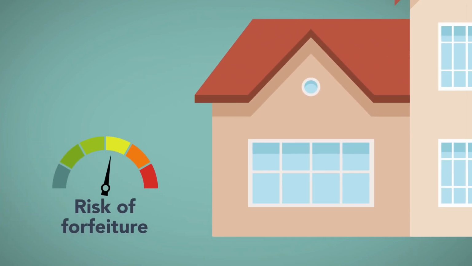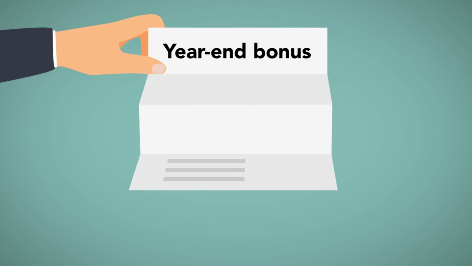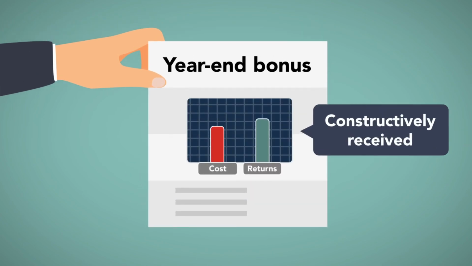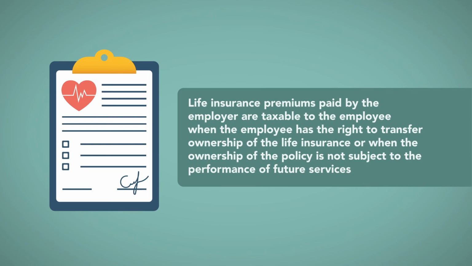Property is subject to a substantial risk of forfeiture if the receipt is contingent on a future event. For example, an employee's year-end bonus would not be considered constructively received if it is contingent on certain revenue goals being accomplished, when those goals won't be measured until January. Note that life insurance premiums paid by the employer are taxable to the employee when the employee has the right to transfer ownership of the life insurance or when the ownership of the policy is not subject to performance of future services.